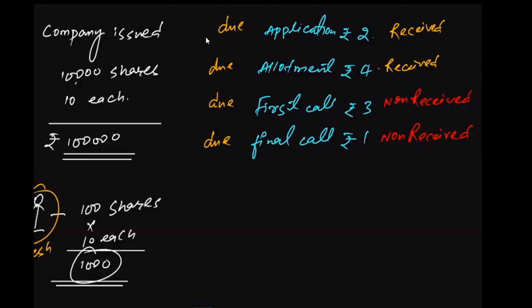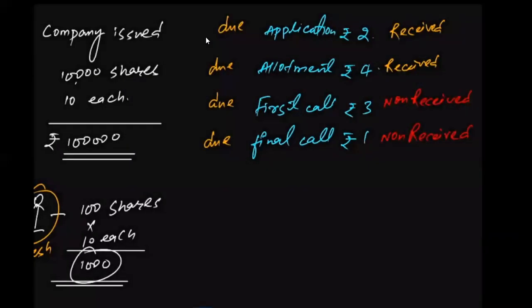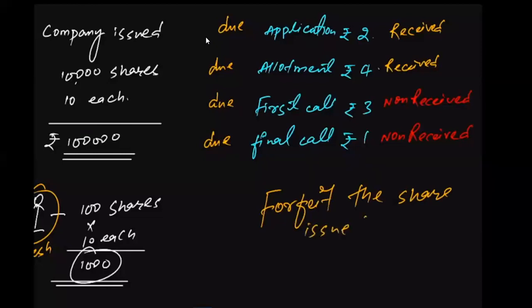Now, what will the company do? The company will now forfeit his share. Even after continuous requests to pay the first and final call, if he does not make payment within a certain period of time, then the company will have to forfeit the shares issued to Ramesh.